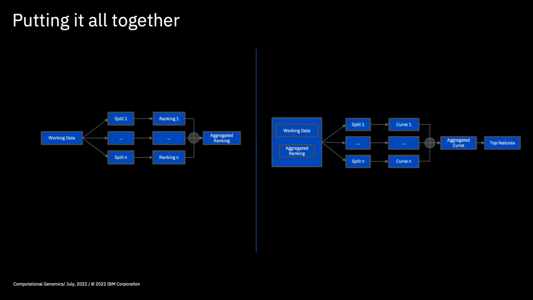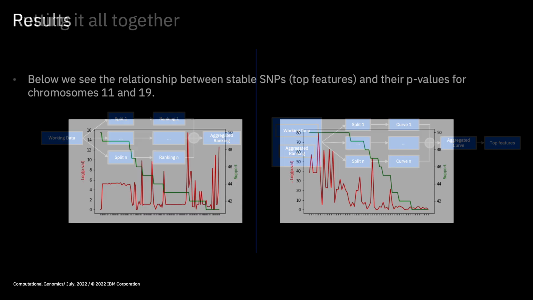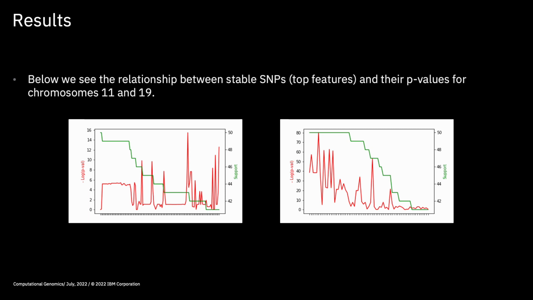Zooming in a little bit more, on the left, we see that for each of the loop's repetitions, the ranking is done across multiple splits, and then an aggregated ranking is computed. On the right, we see that based on the aggregated ranking, we select increasing sets of features to construct an aggregated union score curve. Below, we see the relationship between stable SNPs and their p-values for chromosomes 11 and 19.